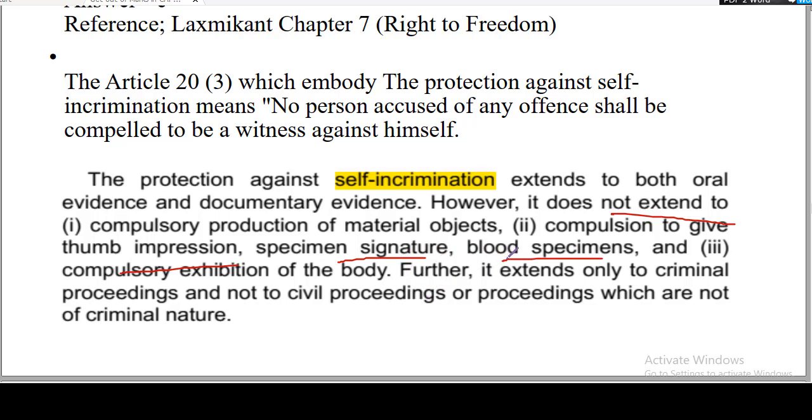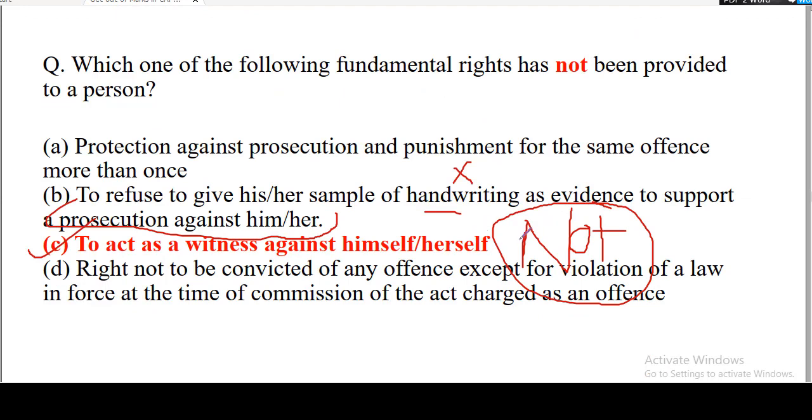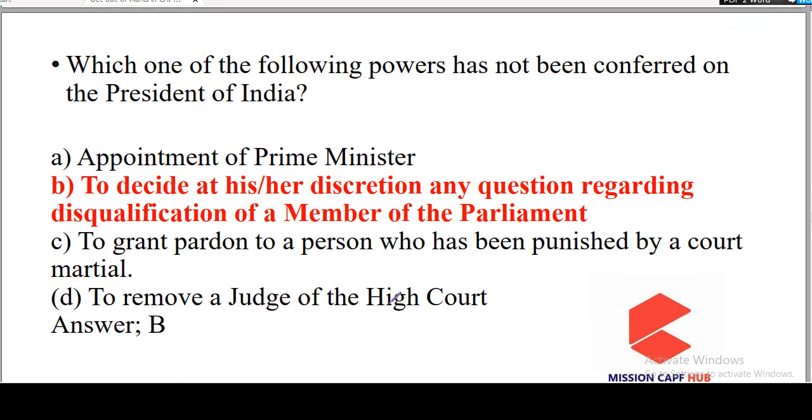If you are involved in a crime, then to verify whether you have done it or not, these things can be taken from your body. Like the thumb impression can be taken, the blood specimens can be taken. So this statement also doesn't seem right, but there is a dispute over this statement, and we have given C as a correct option. Let us wait for the UPSC's answer key, and let us not debate on this question. So let us move ahead and look at other question.